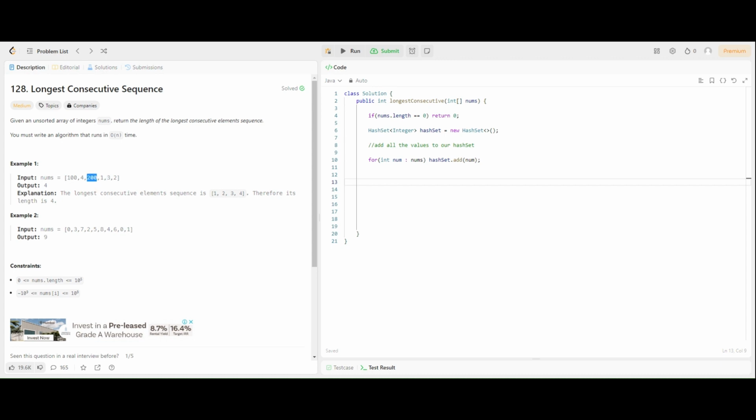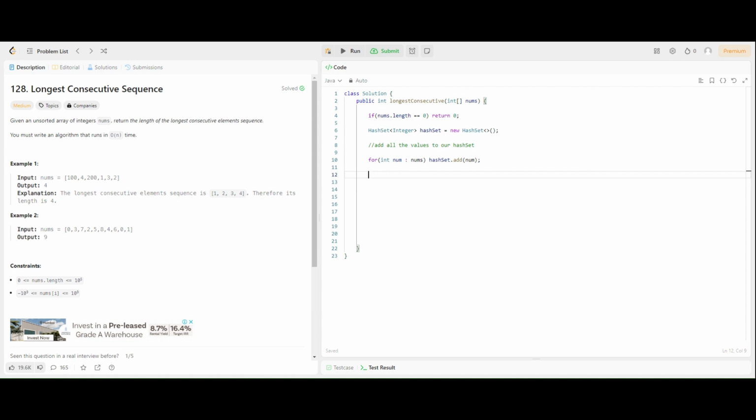200, it is, but we know that the longest sequence right now that we found is just 1, right? Now looking at 1, is 1 the start of a sequence? Yes, it is. Okay, does it have a next value? Yes, it does. Does that have a next value? Yes, it does. And does that have a next value? Yes, it does. Does 4 have a next value? No. So we know that our longest consecutive sequence is 1, 2, 3, and 4. So let's put that into code.